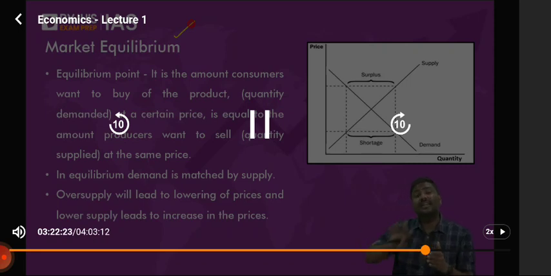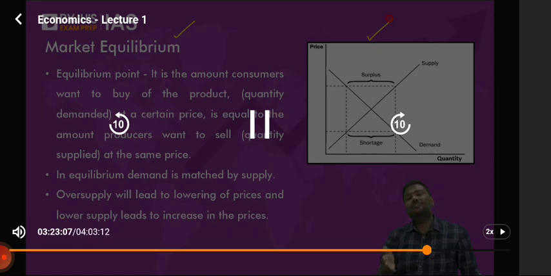Is it okay? I hope you understand this. We have discussed the law of demand and the law of supply separately, but in the market, it's not like that. Demand is there, supply is there. Both the laws are simultaneously applicable. And that's the reason, please have a look at the graph that I've given here. This graph represents a situation wherein the law of demand and the law of supply are both applicable. One of the lines is going down, one of the lines is going up. The law of demand is sloping downwards, the law of supply is sloping upwards.